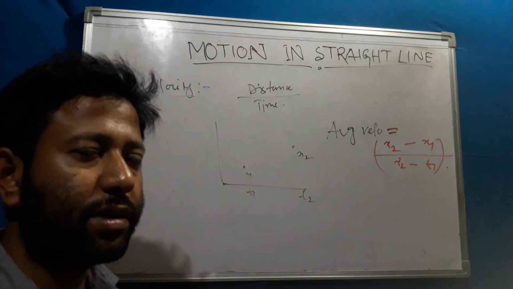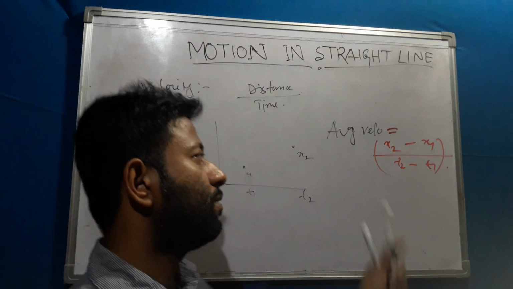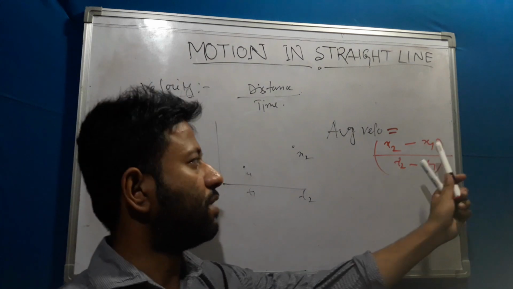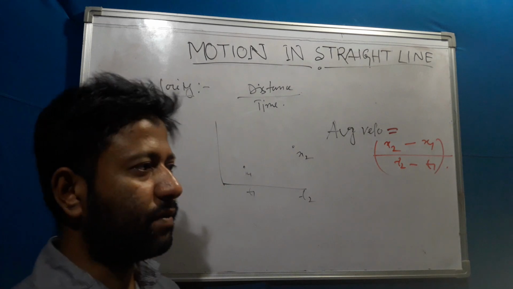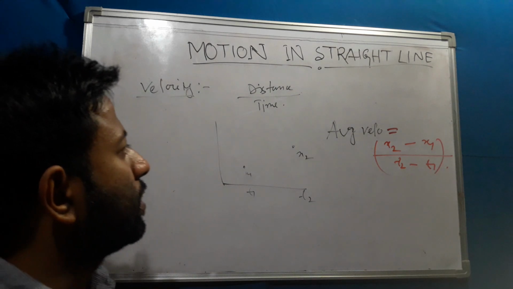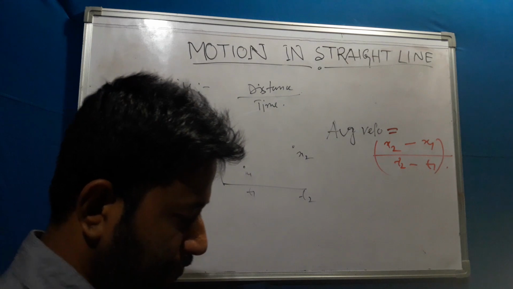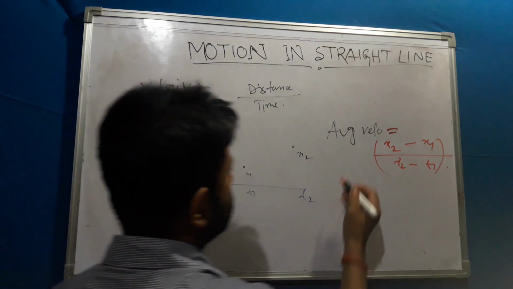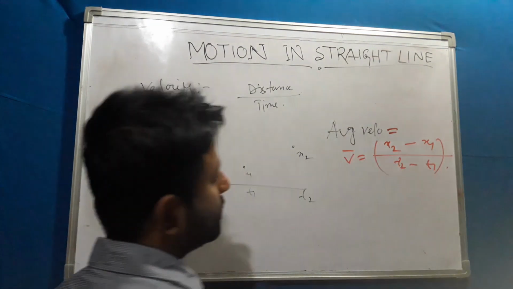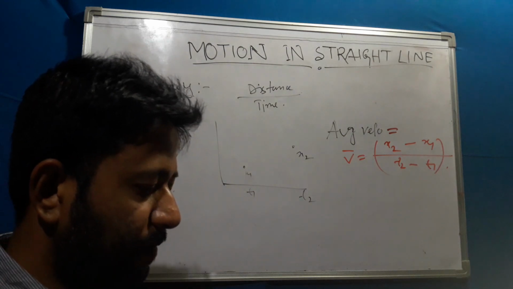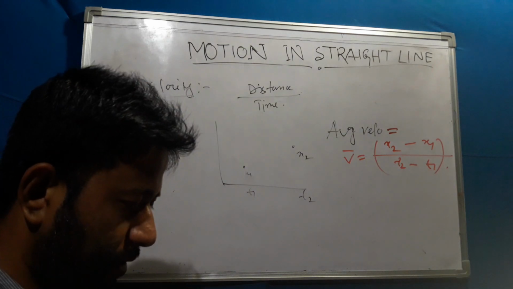We find the final position, the initial position, and divide by the total time, and we get the average velocity. This average velocity is represented by v bar, so sometimes it is written in the form of v bar.